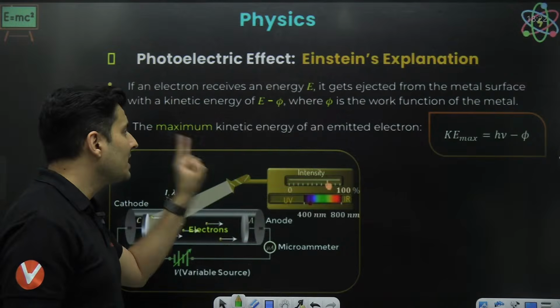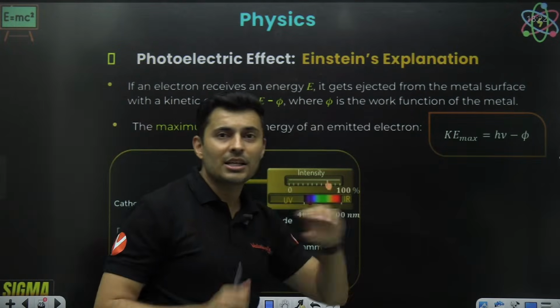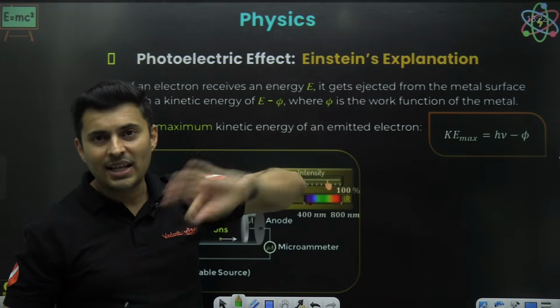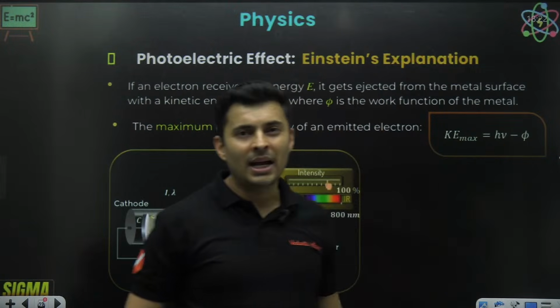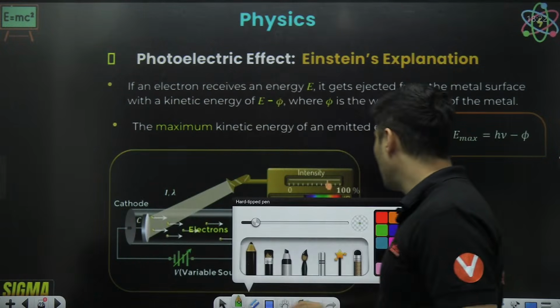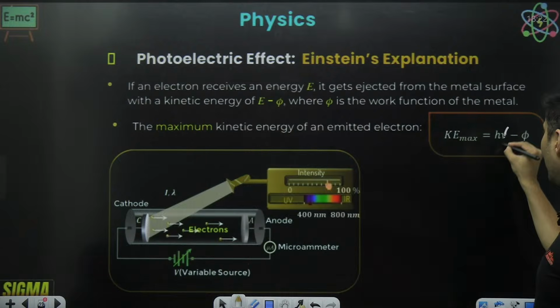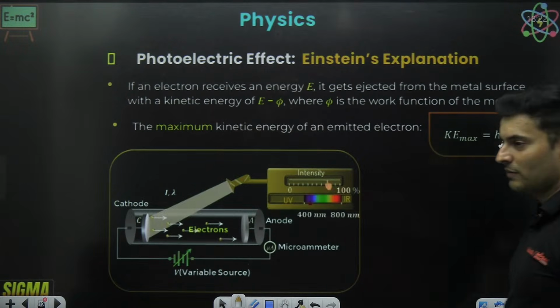So he said that the kinetic energy which comes out of that electron will be the energy of the photon minus the work function. So this is nothing but hf minus work function.